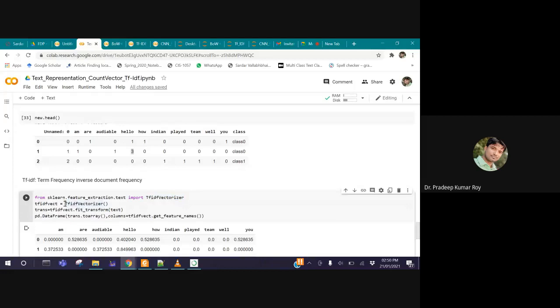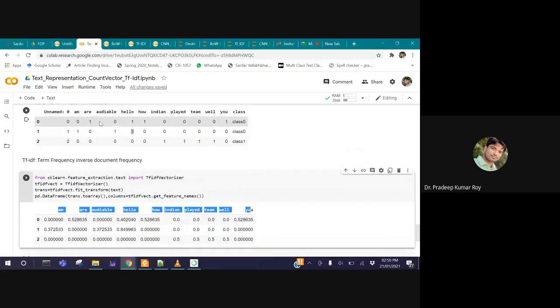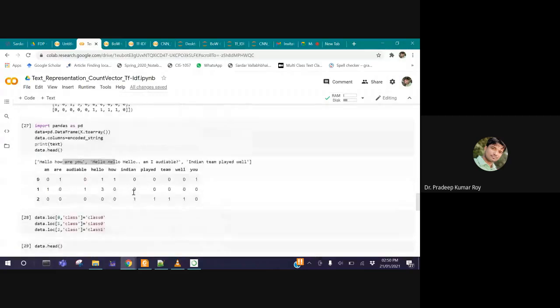Same as the count vectorizer, we call this function and we fit our text, the complete message, the 3 messages, the same messages I pass here also. Then we just printed out the features and their values. So instead of getting 0, 1 or their counts, we are getting some numerical values. So there is no dominating now. If you see the word hello, since it appears in a single message, it looks like this. If the word hello appears in more than one message,